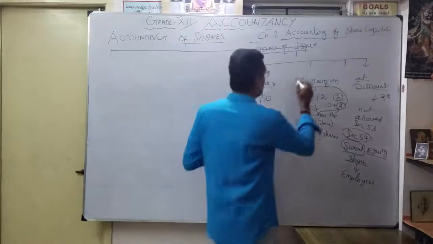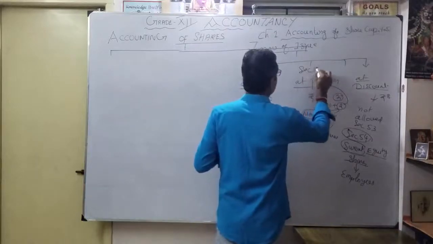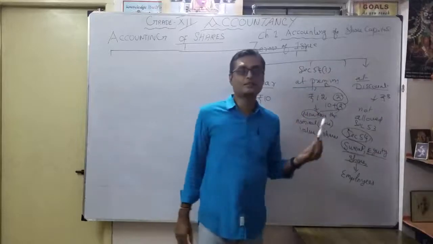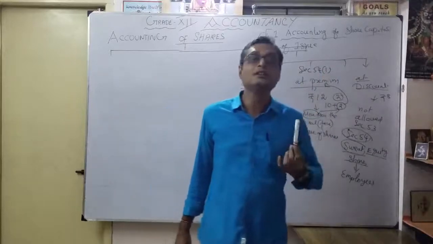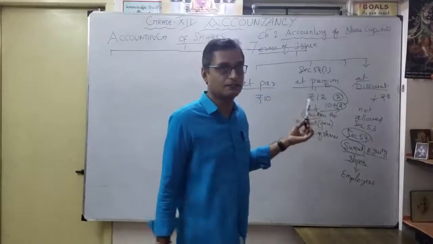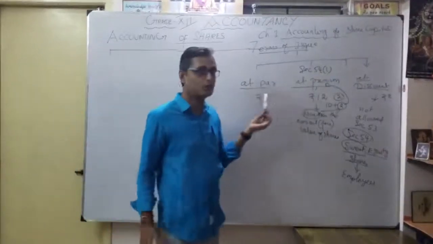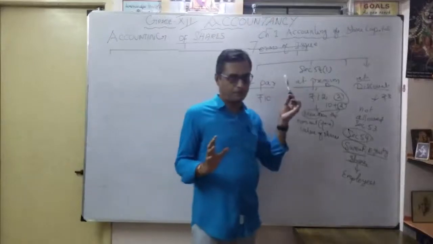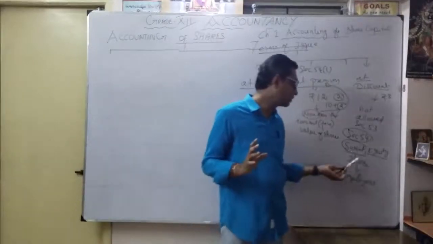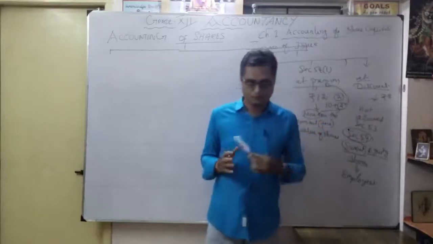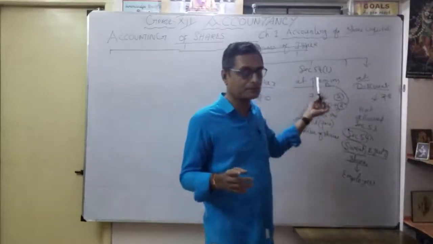So here at premium, we mentioned section 54, subsection 1. They mention the 2 rupees separately. That is called security premium account or security premium reserve, which we will discuss later. Here you understood the terms of issue: mostly at par, at premium. Only sweat equity shares can be issued at discount, as per section 54. That's why wherever possible I am mentioning the section.